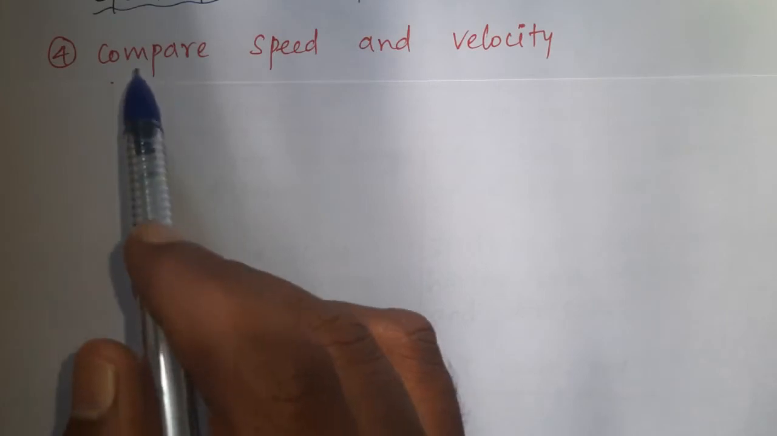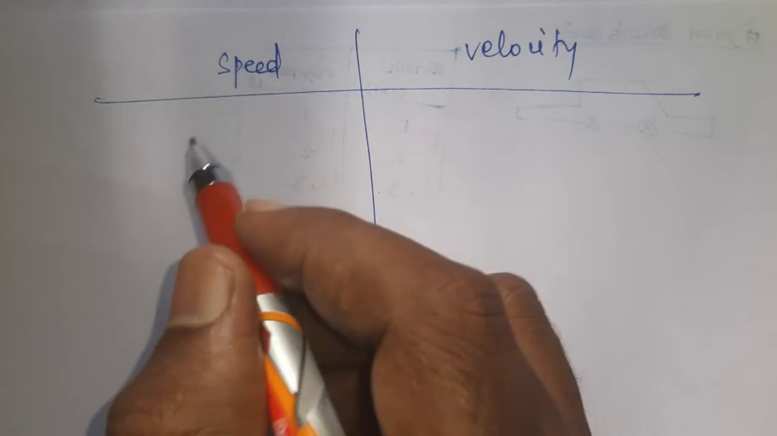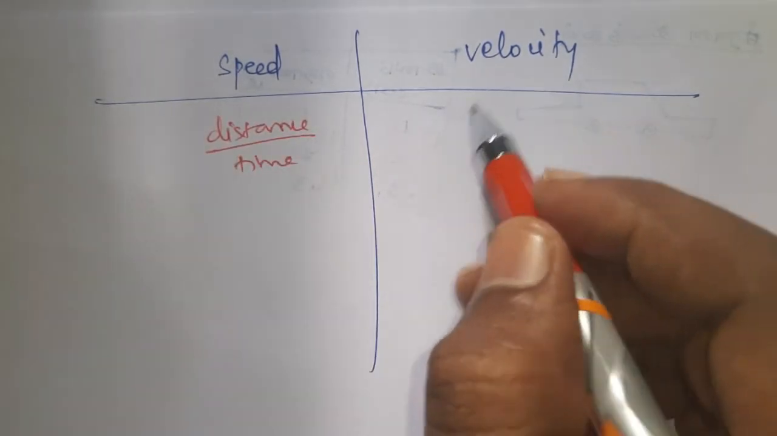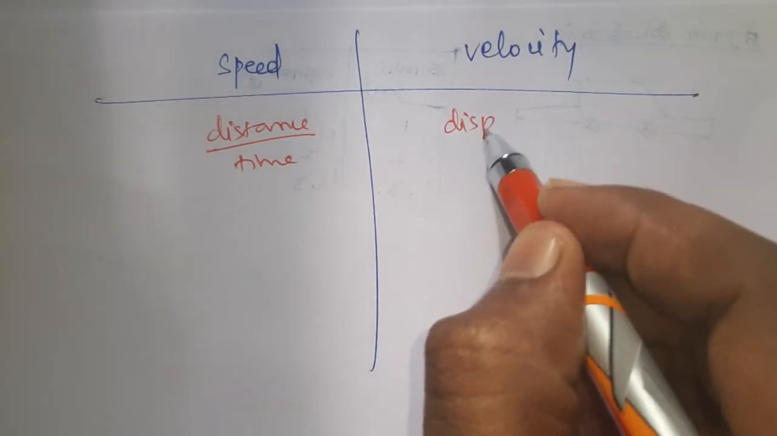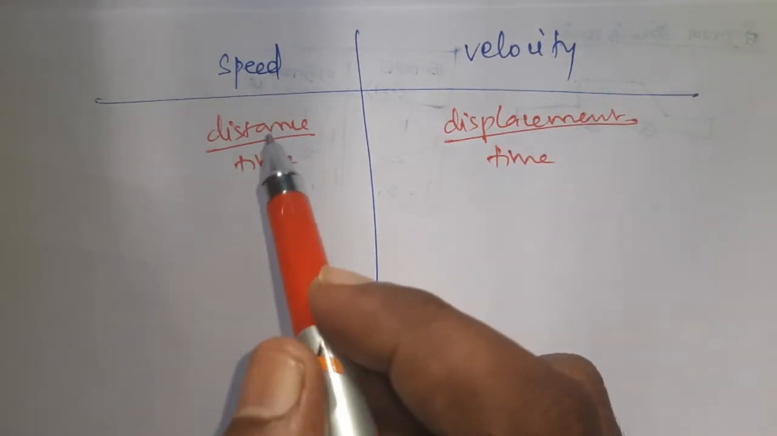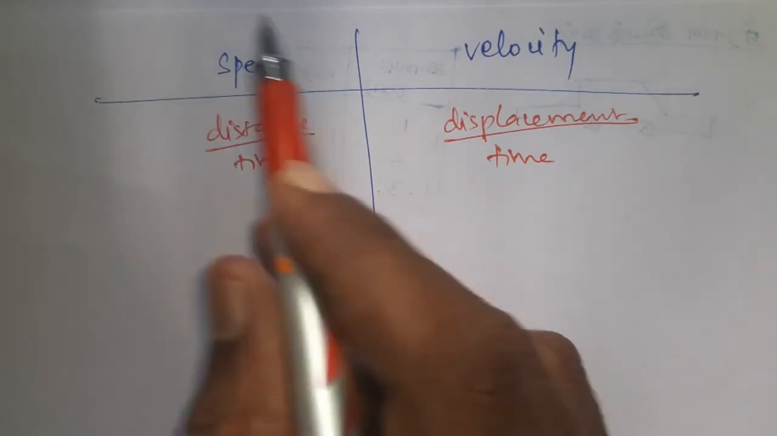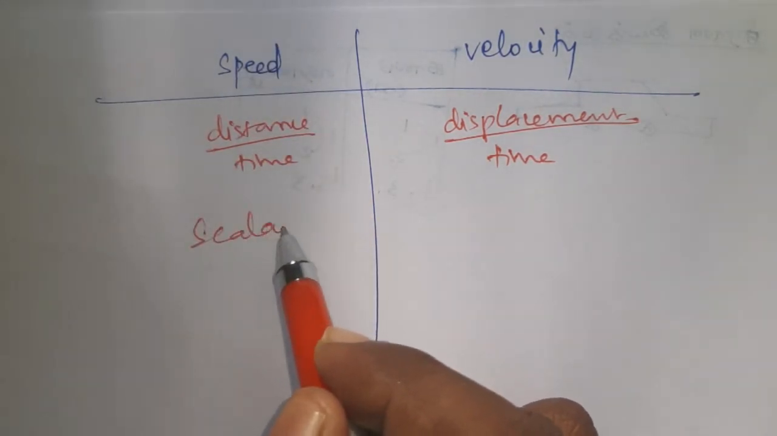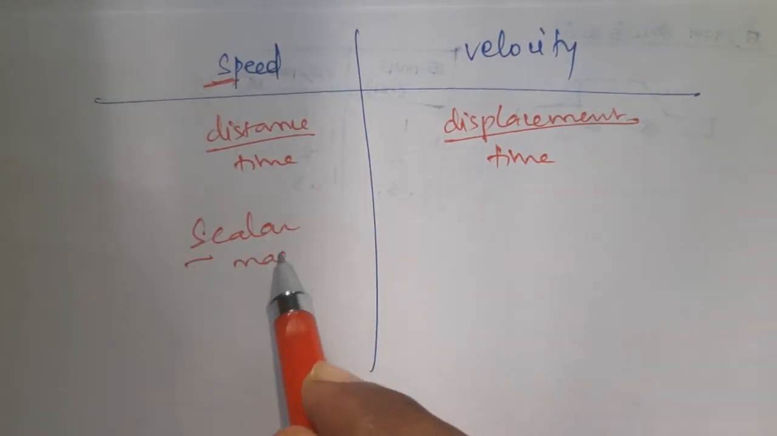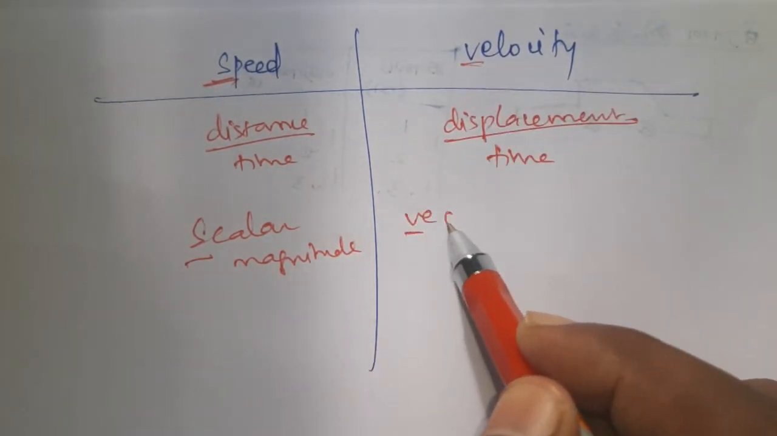Question number 4. Compare speed and velocity. Speed is the rate of change of distance, so distance changes with respect to time. But velocity is nothing but the rate of change of displacement, so displacement changes with respect to time. We know that distance is a scalar quantity because it has only magnitude, and speed is also a scalar quantity. That is, speed is scalar because it has only magnitude. It has no direction.